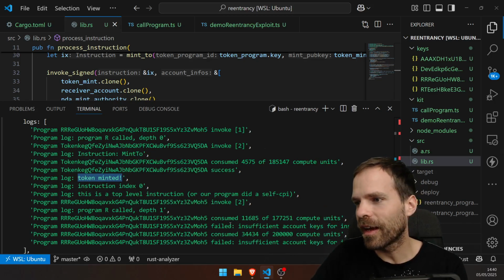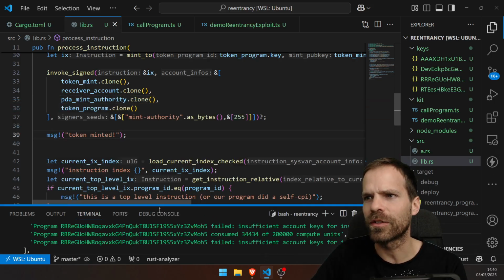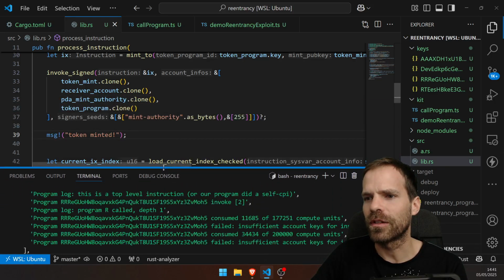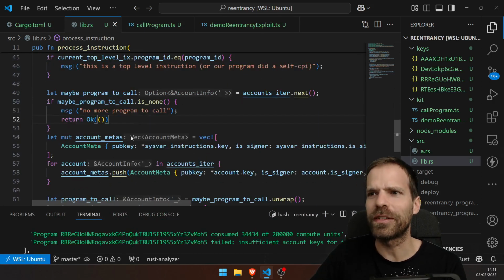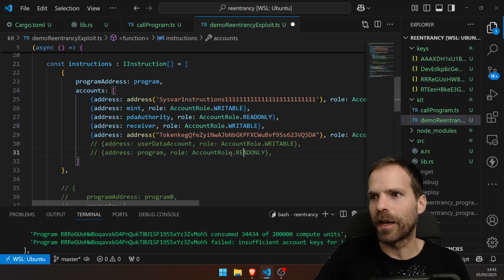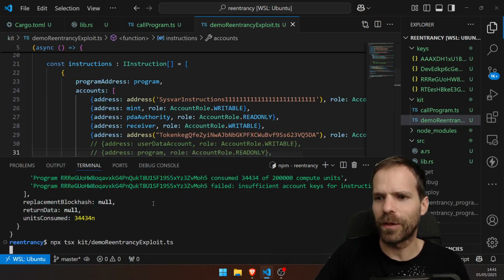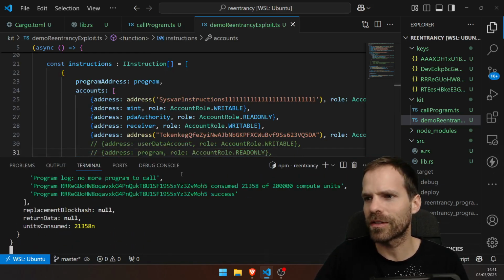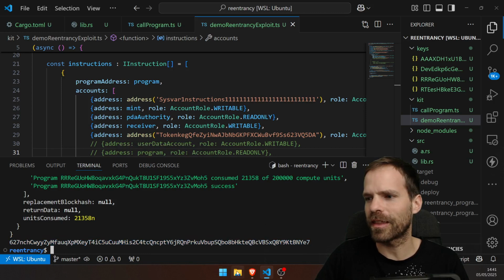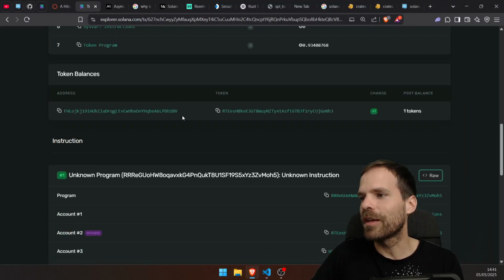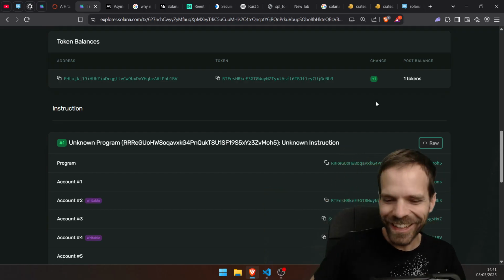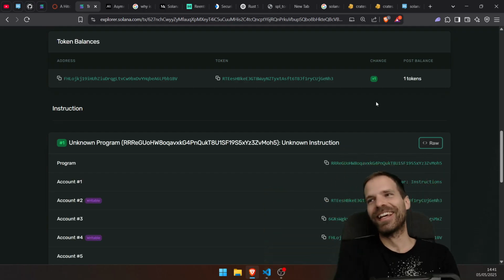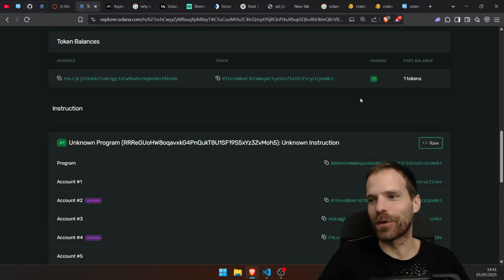And then I die because of insufficient accounts because it tries to still call stuff or whatever. What is it trying to do then? Oh yeah, I do a self CPI and then I fail. Oh yeah, that makes sense. I still told it you should self CPI once more. Let's not self CPI once more and see if that then actually works. There we go. Then it actually works and I can send that transaction. And we actually managed to mint a token. Score. Okay, but that's just prep. This 1 hour of development. Just prep. We can mint the token now.